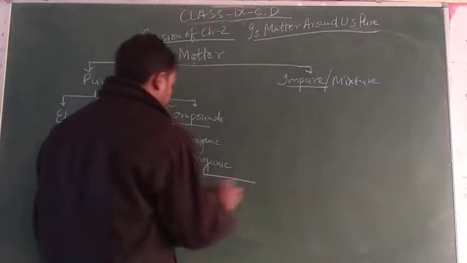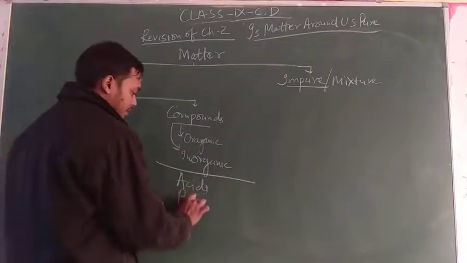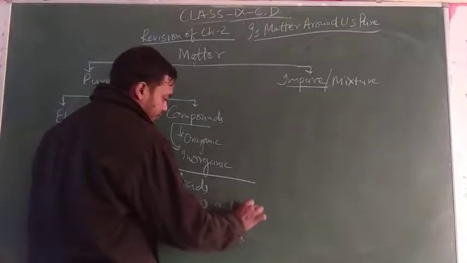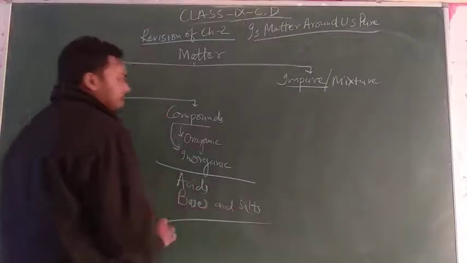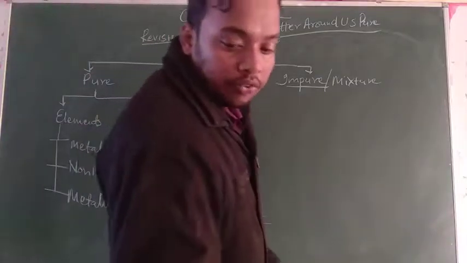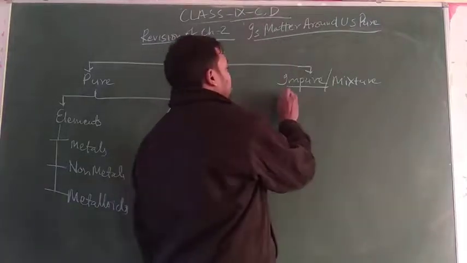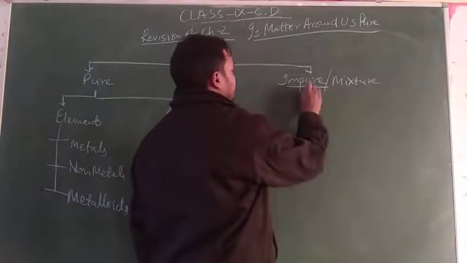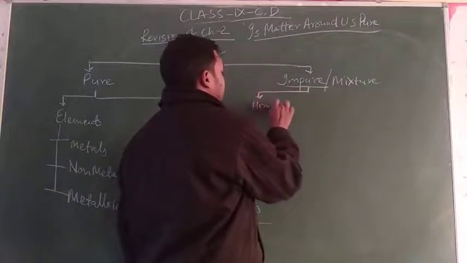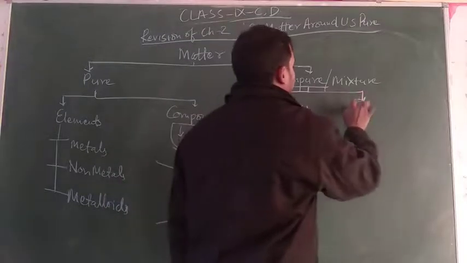Another type of compound is known as acids, bases and salt. Another category of impure, that is mixture, has two categories, that is homogeneous and heterogeneous.